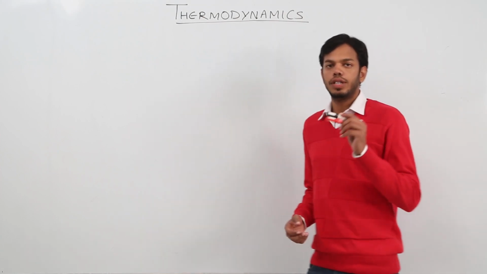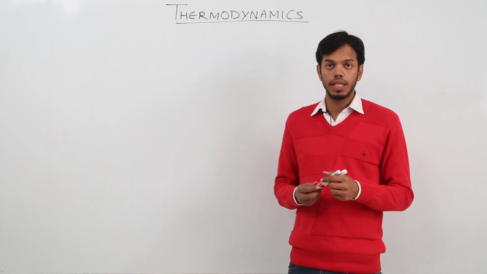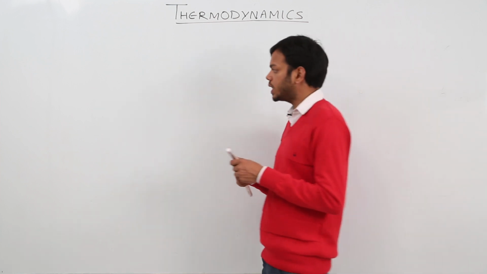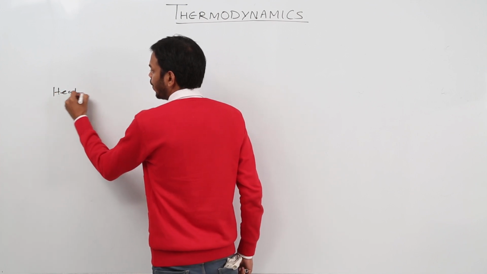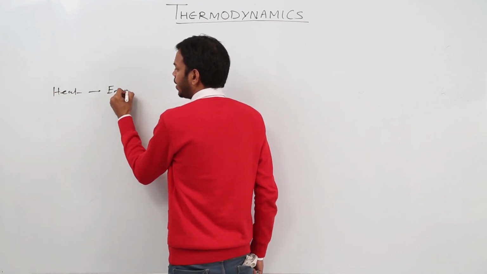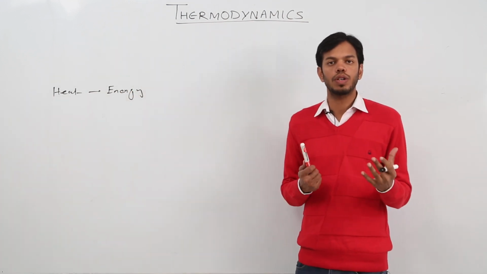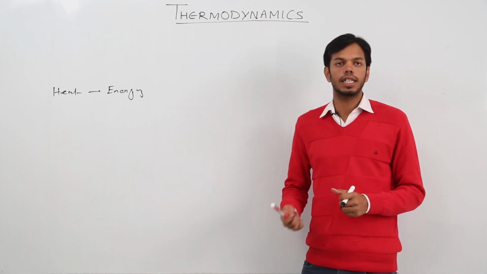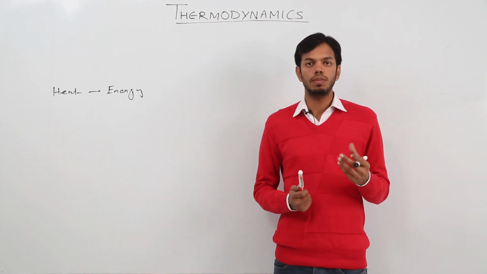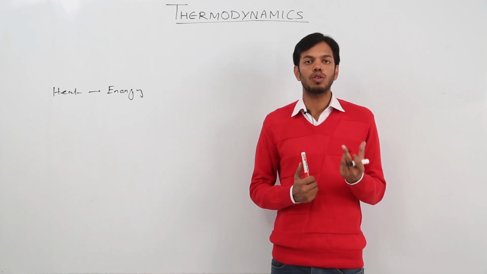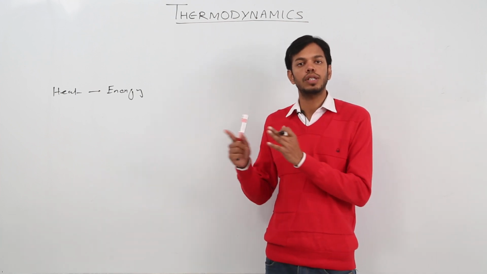Hello students, this time we are going to start with the next topic, that is thermodynamics. Now, thermodynamics is a branch of physics which deals with the study of transformation of heat into various forms of energy and vice versa. This is thermodynamics. See, thermodynamics is a macroscopic science. Macroscopic science means it is a science which studies macroscopic variables of a system. Now, I just said macroscopic variables of a system.